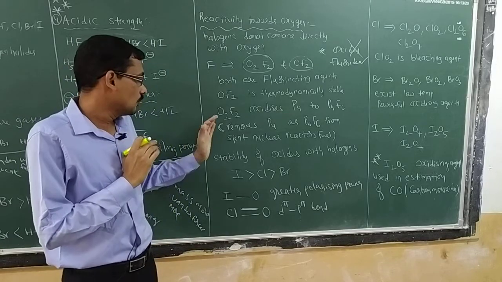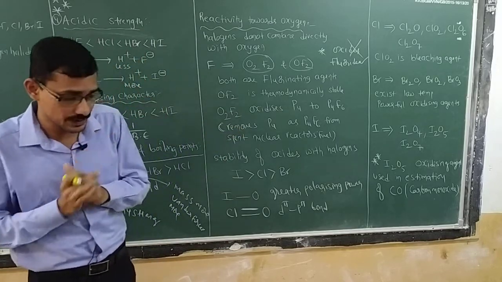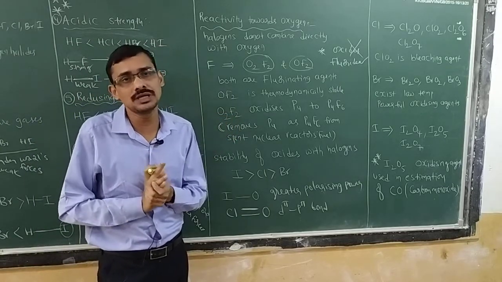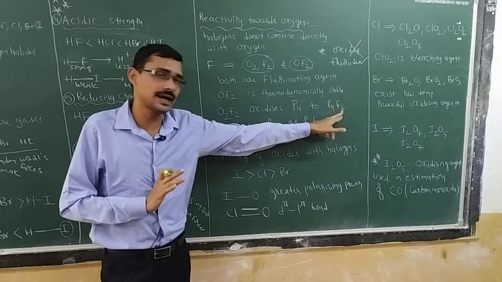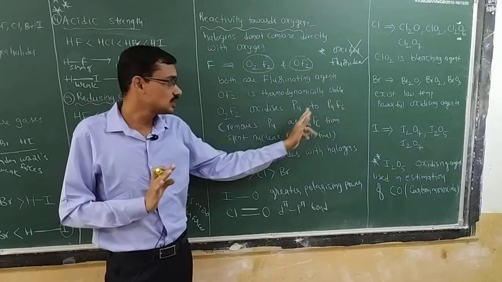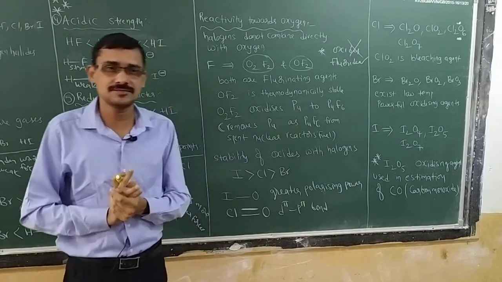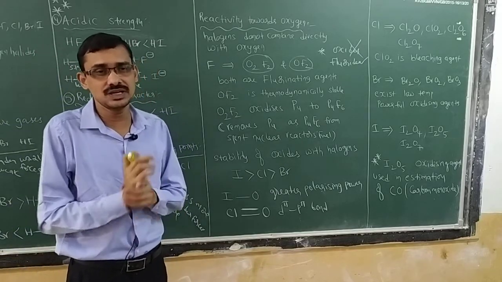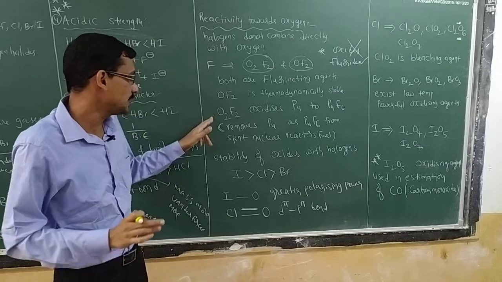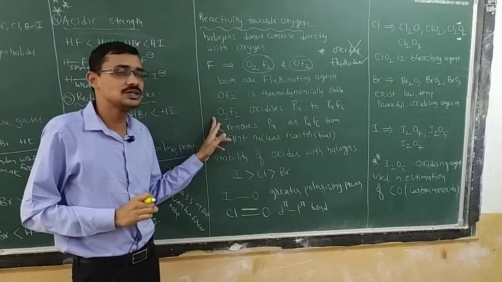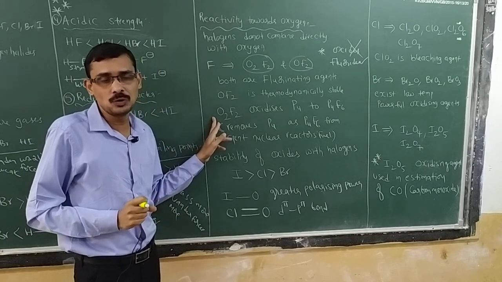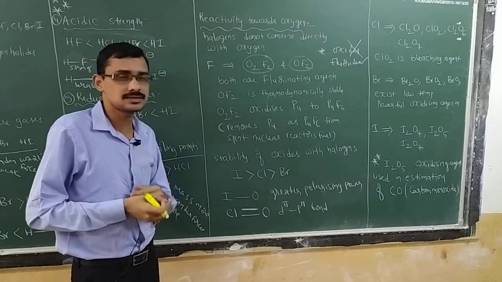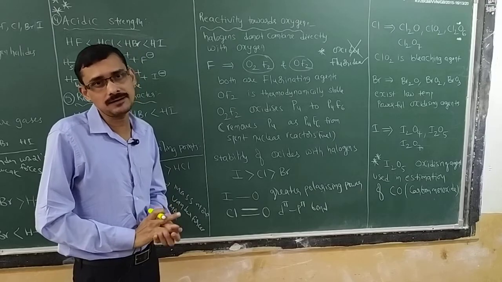When you pass some O2F2, sorry, not OF2, O2F2, it oxidizes the plutonium into plutonium hexafluoride, PuF6. Plutonium will convert into PuF6, which can be easily removed from the nuclear fuel. In this way we can remove the plutonium. It is also very important to know which fluoride is used: O2F2 is used, which oxidizes the plutonium into plutonium hexafluoride.